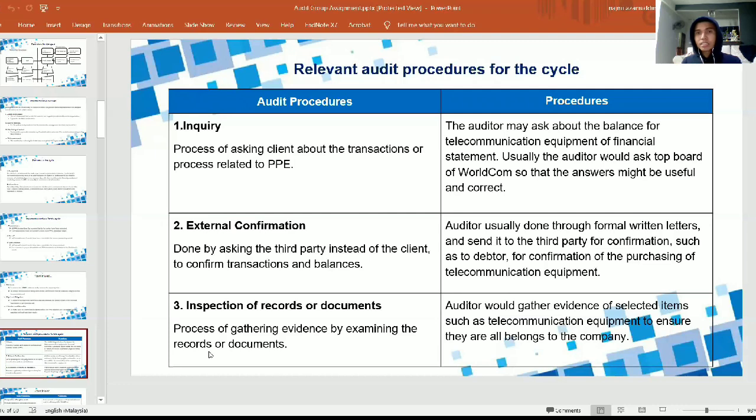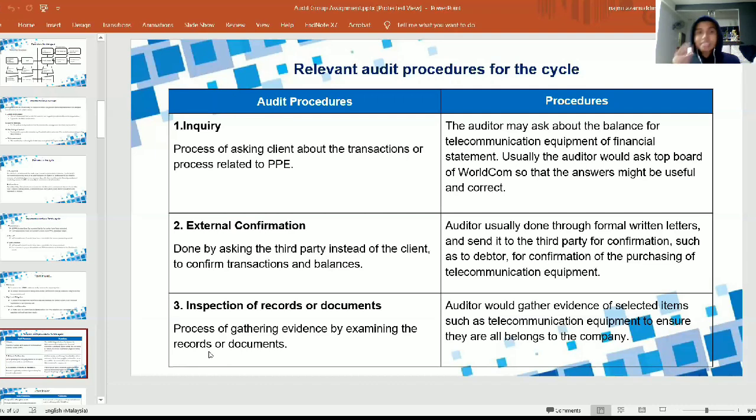So in the procedure, the auditor may ask about the balance for telecommunication equipment or the financial statement. Usually the auditor would ask the top board of the company because the answer might be more confident and more useful than asking the normal clerk or normal workers. So the auditor will ask directly the top board or somebody who really knows the field well.